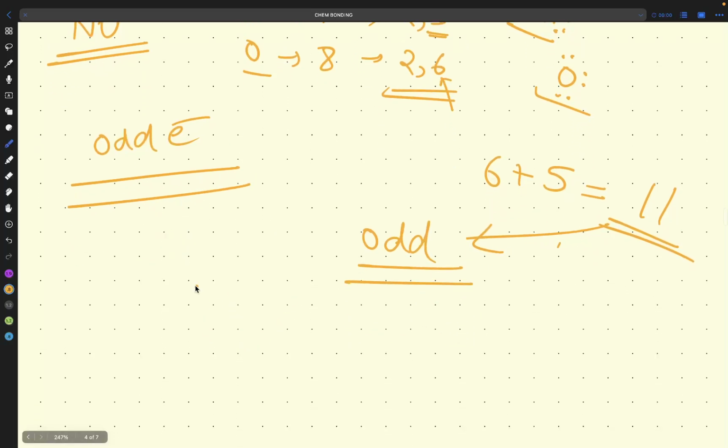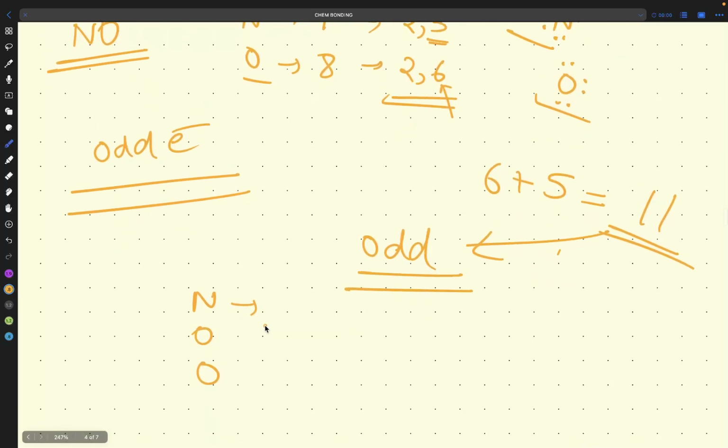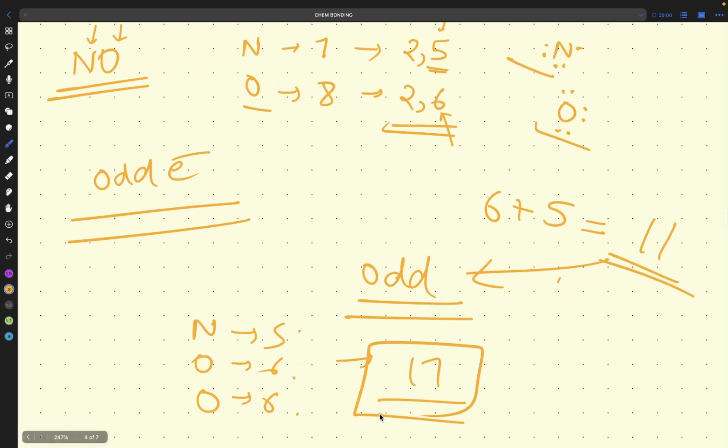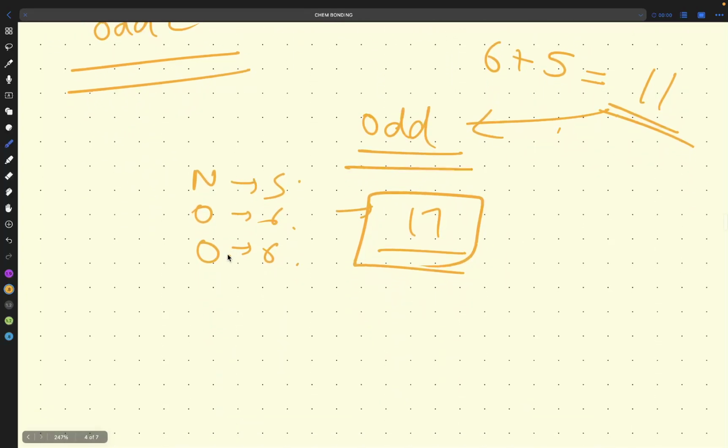Let's take the example of NO2. Here the valence electrons are 5, here 6, here 6. 5 plus 6 plus 6 is 17. So like this, it is a very easy, very simple 4-mark question in the NEET exam. Whenever you get a compound, break it, write the valence electrons, and add them. If the total is odd, it is an odd electron species.